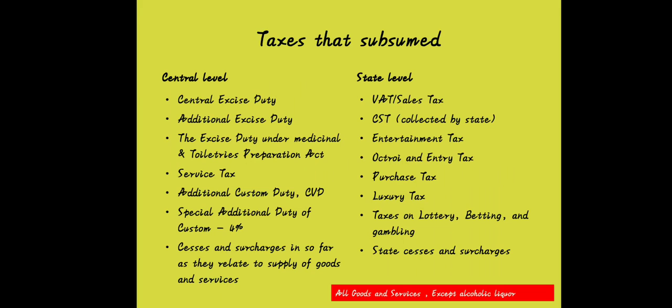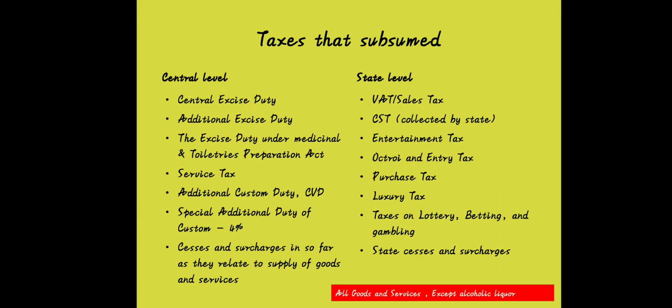At the central level: central excise duty, additional excise duty under the Medicinal and Toilet Preparations Act, service tax, additional customs duty, that is countervailing duty, special additional duty of customs, cesses and surcharges, insofar as they relate to supply of goods and services, are subsumed in GST.